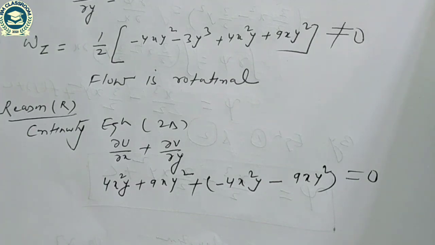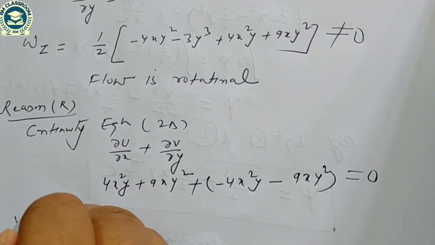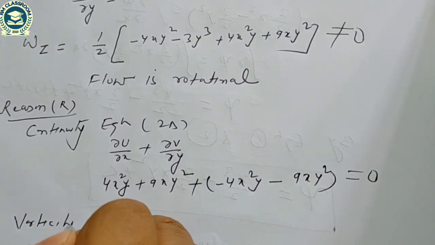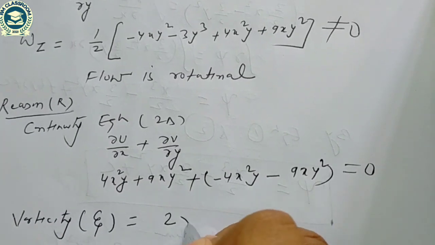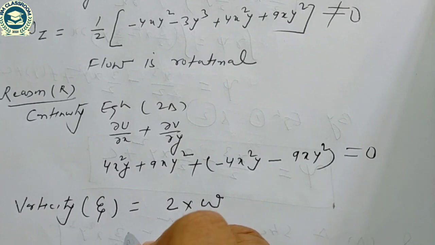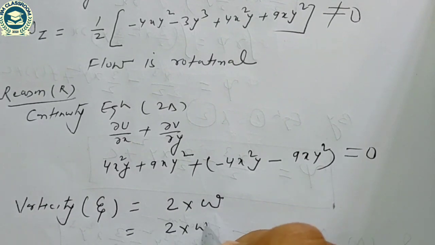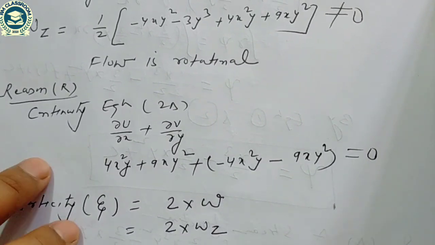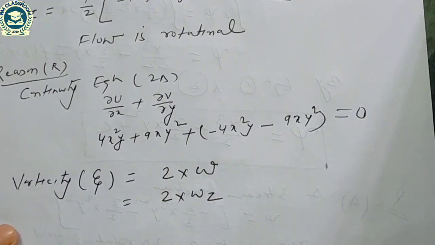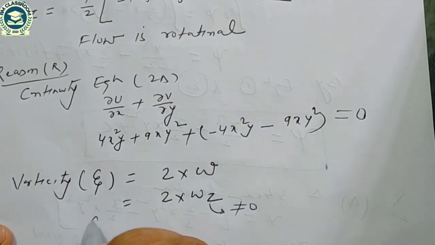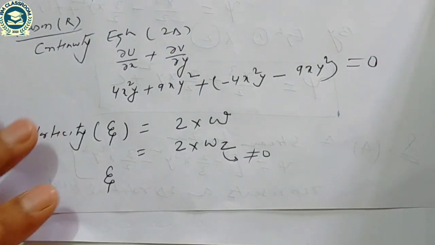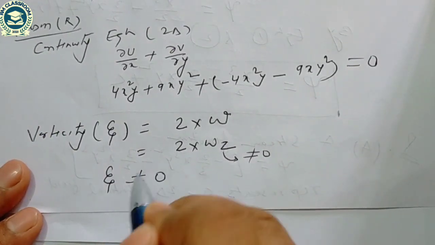And vorticity I have to check. So vorticity, we know that vorticity is equal to 2 times the angular velocity. So vorticity is equal to 2 times omega z, and as I told you earlier that omega z is not equal to 0, means vorticity is not equal to 0.